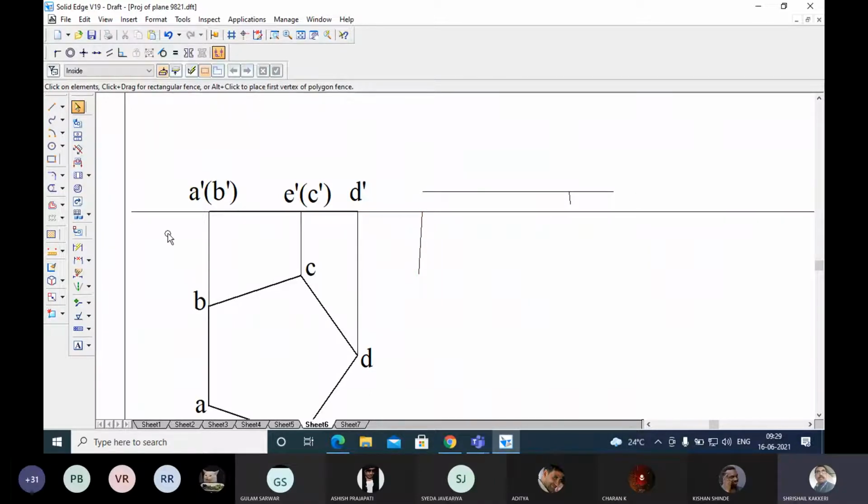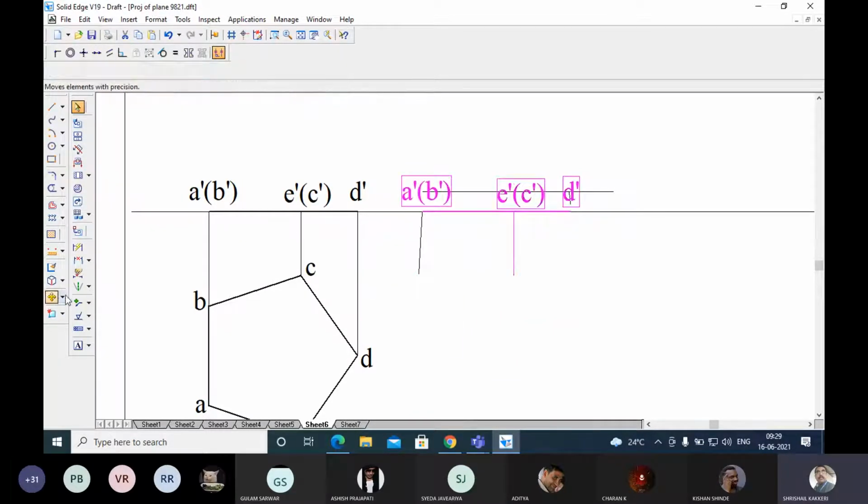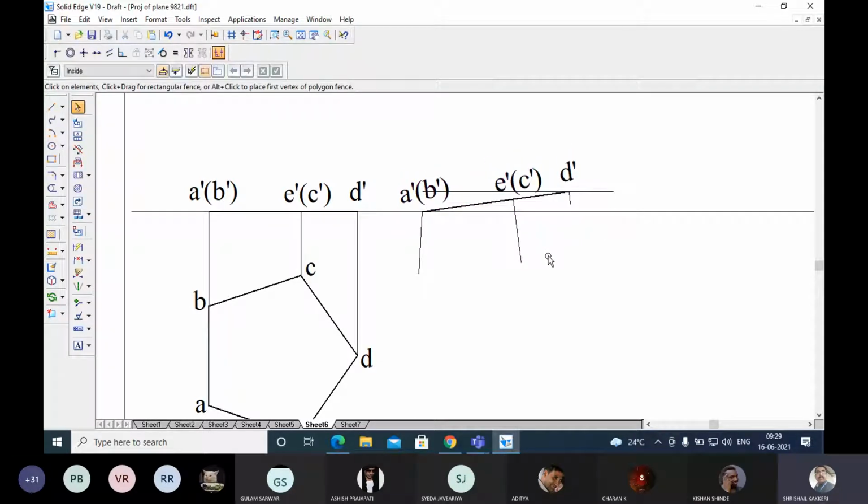Okay, and now let me try out whether I am able to keep this directly along with this line. Let me try move this end to be here. Okay, this end to be here, and rotate this point. Okay, and the end of this one to be at the end of this. You can see that. Okay, we have met.